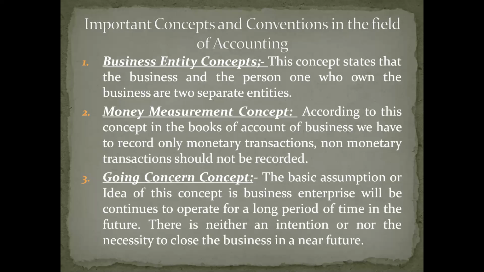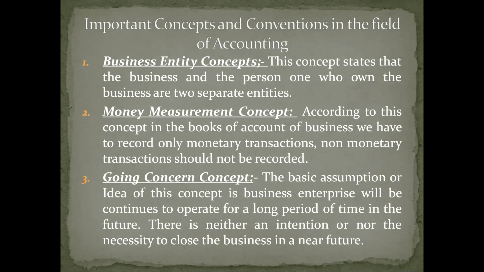We make investments in terms of crores with the assumption that we will run that business over a period of time. We purchase assets by spending crores, because we know we are going to run that business for a long time.